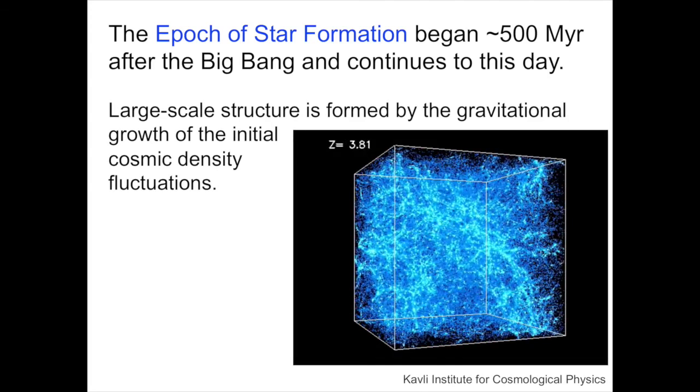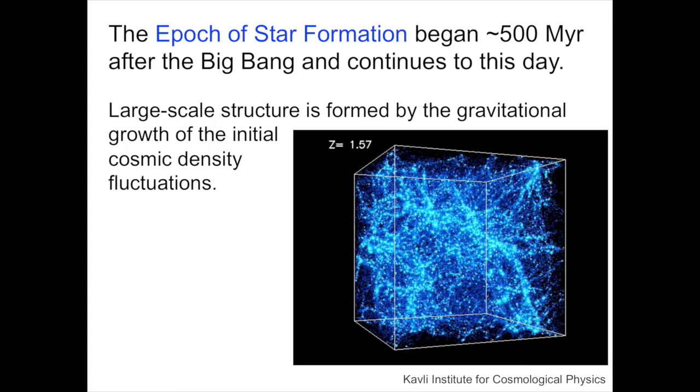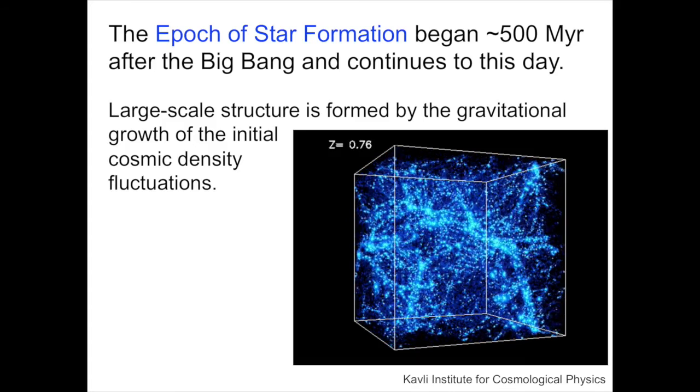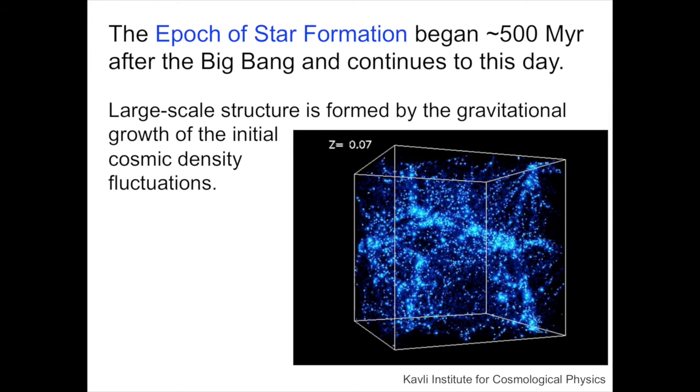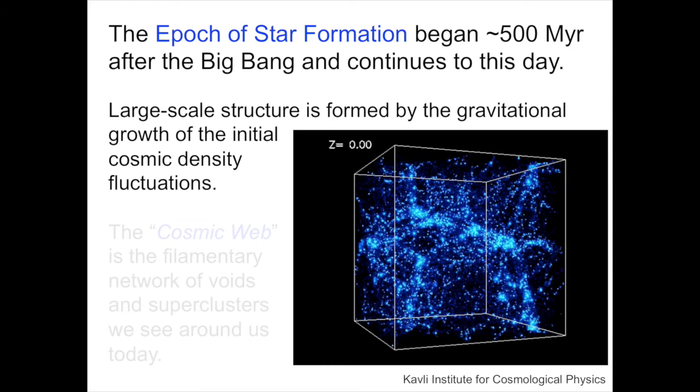Large-scale structure is formed by the gravitational growth of those initial cosmic density fluctuations that are faintly visible in the cosmic microwave background. Over time, to the present day, what was a nearly uniform but slightly wiggly field of matter eventually was contracted by the action of gravity, and where gravity was able to gather enough material together, dark matter formed halos into which gas fell. Those gas clouds collapse, fragment, and begin to form stars.